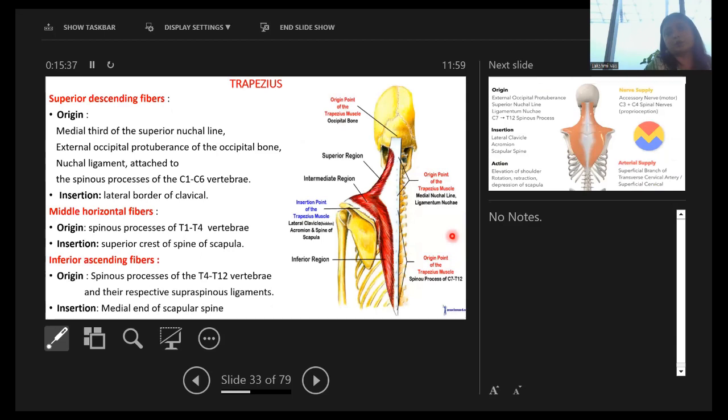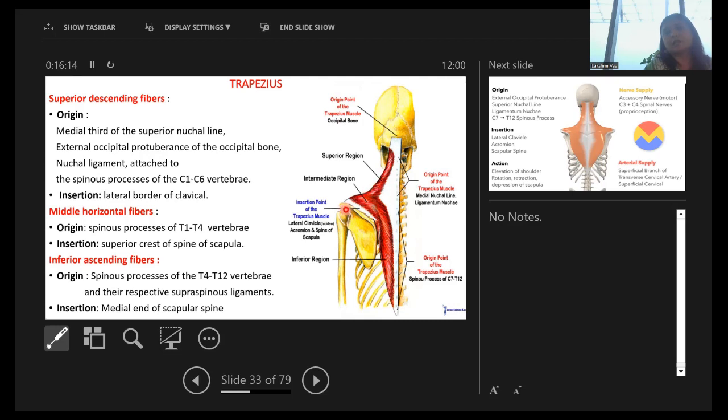Now this is a very important muscle, the trapezius muscle, which is diamond shaped, and it originates from the medial third of the superior nuchal line, external occipital protuberance. It has 3 parts: the superior fibers are descending, the middle are horizontal fibers, and the ascending fibers are the inferior part. The superior part originates from the occipital protuberance, medial third of the superior nuchal line, nuchal ligament, and the spinous process of the C1 to C6 vertebrae.